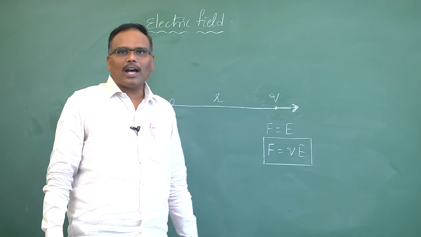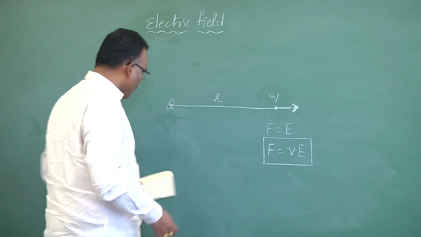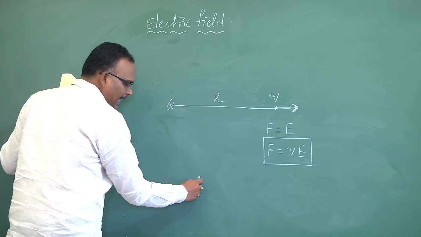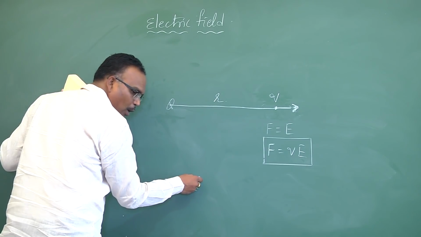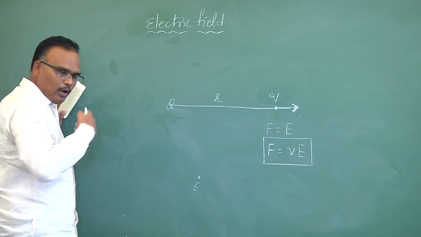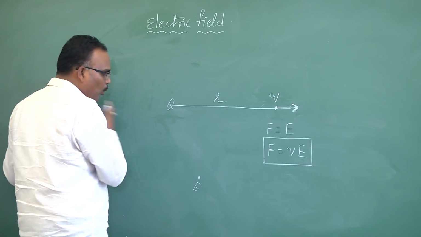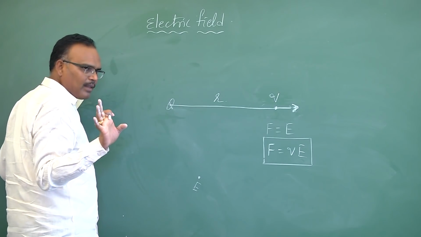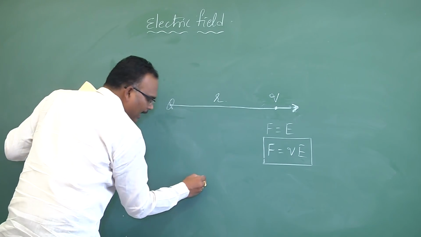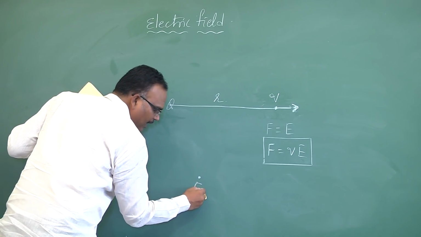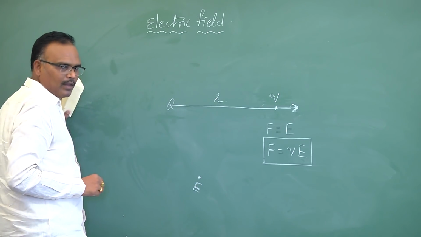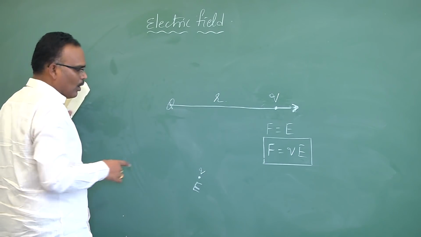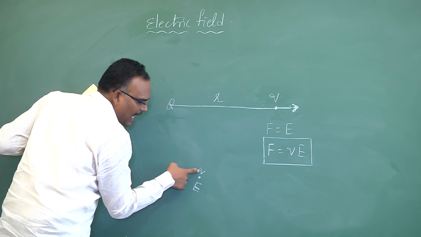When do I have to use this formula? For example, if I know the electric field at this particular point, whose electric field is existing at this point is immaterial for me. But I know the electric field at this point. If you place a charge Q here, then what amount of force will act on this charge?